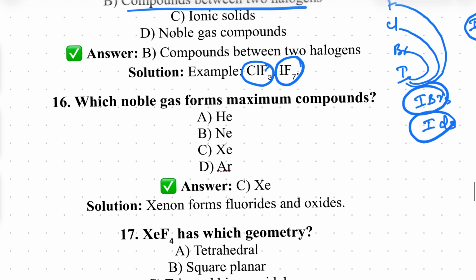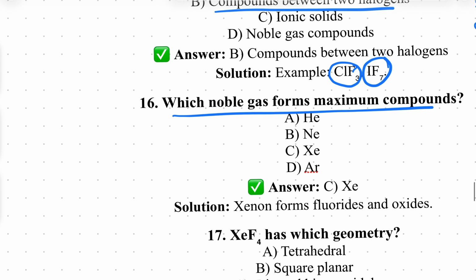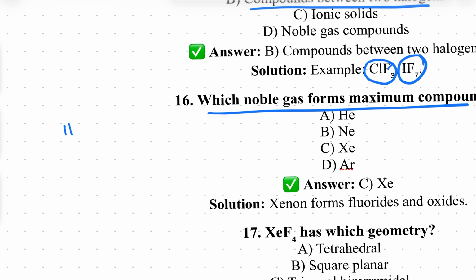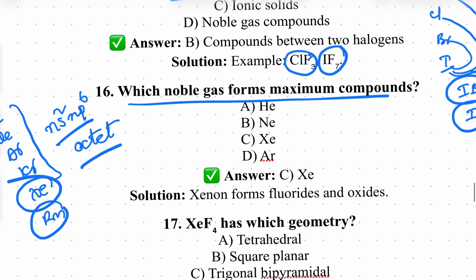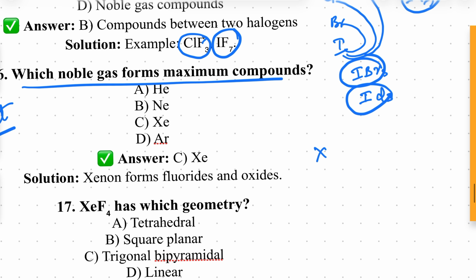Next one. Which noble gas forms maximum compounds? Actually, noble gases are zero group elements: helium, neon, argon, krypton, xenon. Radon is a radioactive element. These all have ns2 np6 electronic configuration, an octet. But xenon participates in chemical bonding. Xenon reacts with fluorine and forms xenon difluoride, xenon tetrafluoride, xenon hexafluoride.